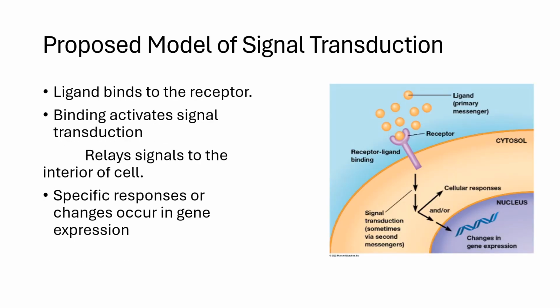Here I'm going to explain to you the proposed model of signal transduction. Basically, you get a ligand, which is a molecule that can start or stop a cellular process depending on its presence, that binds to a receptor. These receptors have a binding site that is specific for ligands. Once the ligand and receptor bind together, they activate a signal transduction, which in turn relays signals in the inside of the cells. Once the signal transduction is started, there can be specific responses that are activated in the cell, or some sort of change in gene expression is activated, depending on the response from the signal.